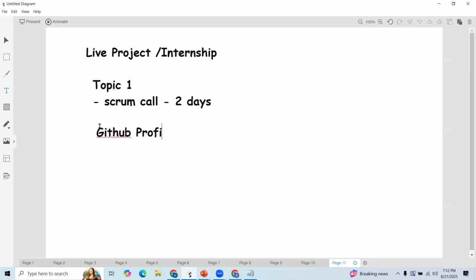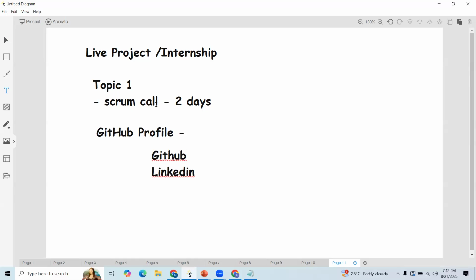GitHub profile means not only a resume; whatever things you completed or implemented, try to put them in your GitHub profile. This is the first thing. And second thing, whatever things you're learning, try to present in your LinkedIn also, right? They're all mandatory nowadays. That's why.